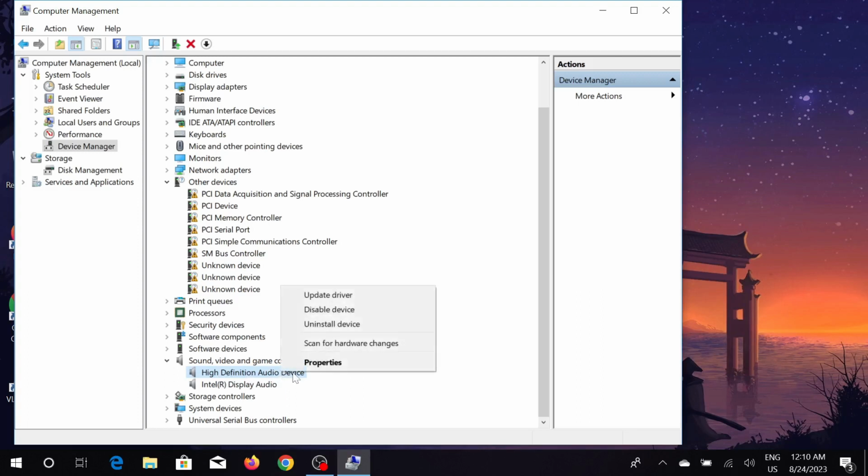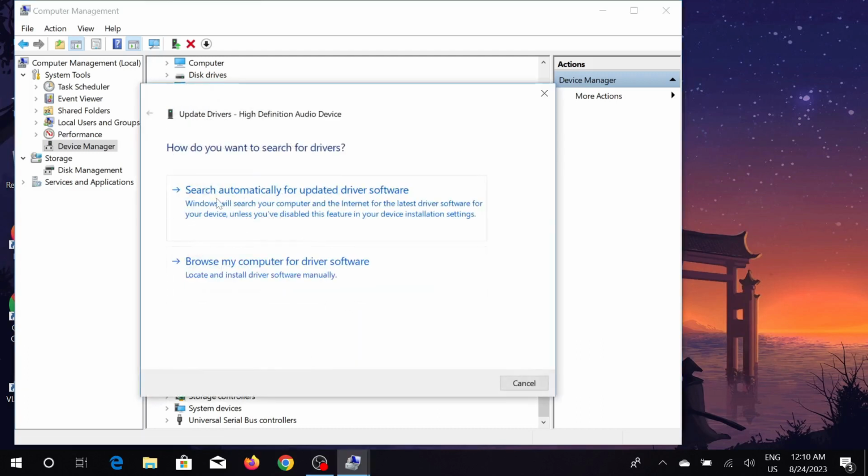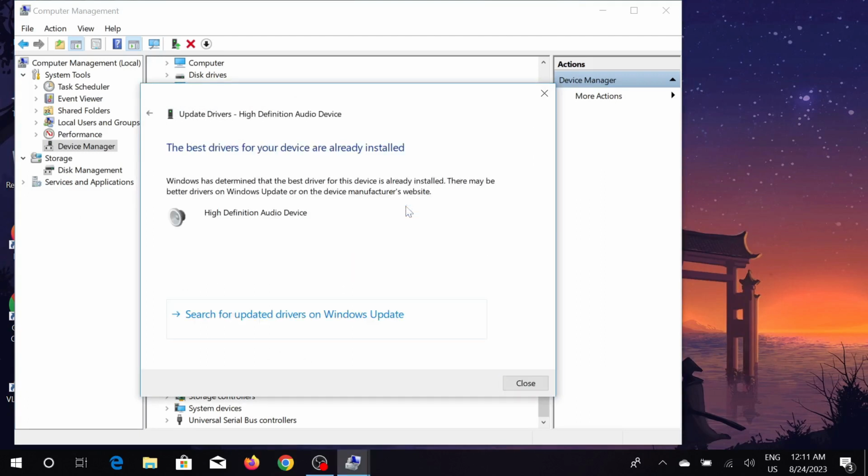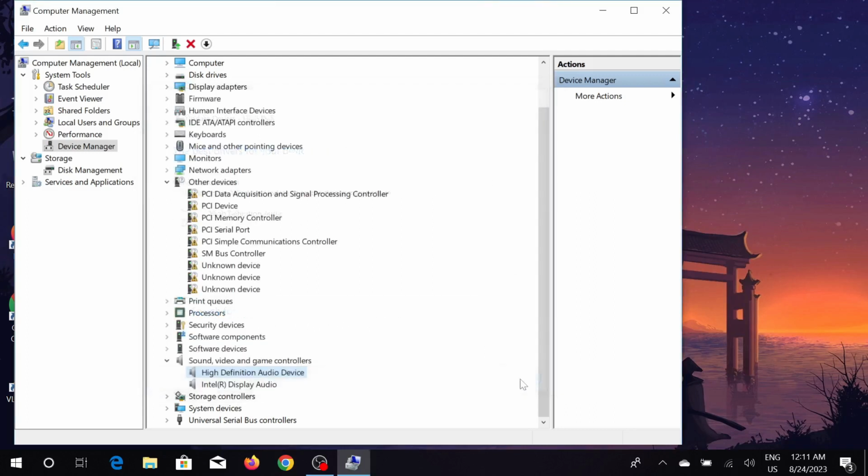Now right click this one and click update driver here, and now click this one, search automatically for updated driver software, and it will search you for the best and updated driver. And my updated driver is already installed, so close this one.